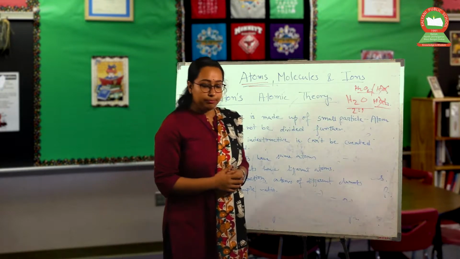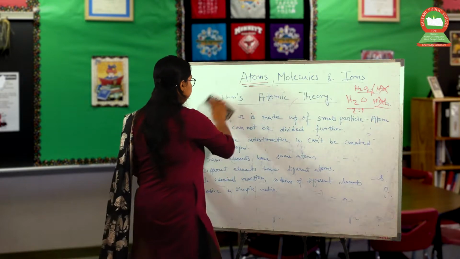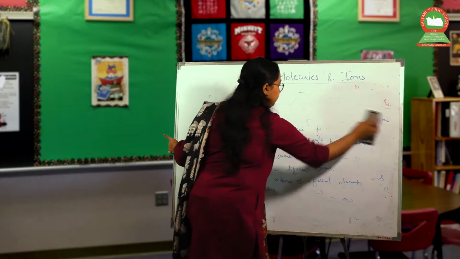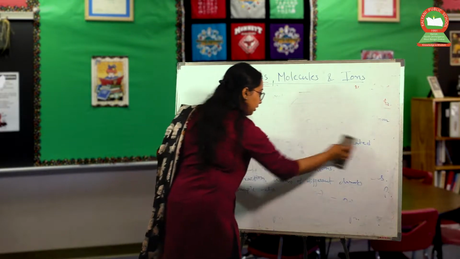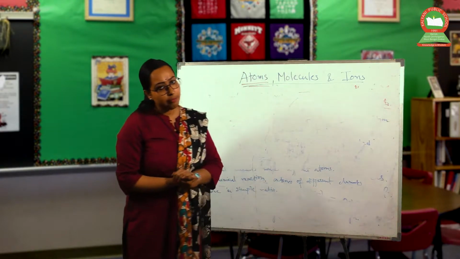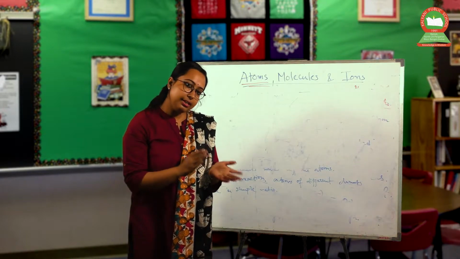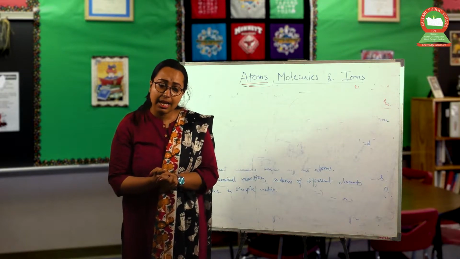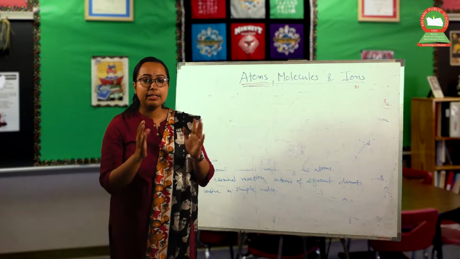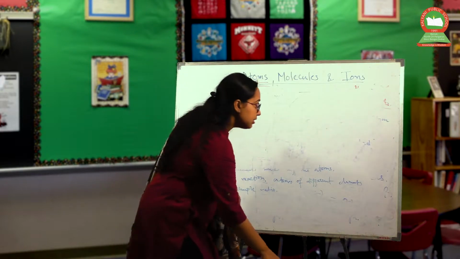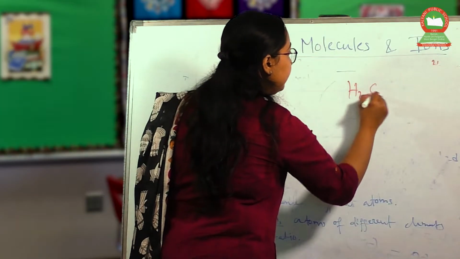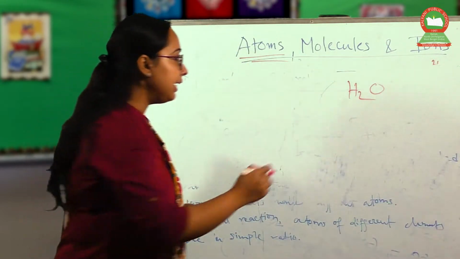Okay, fine. Now the next part. There are lots of different types of elements, we all know that. Different types of elements have different types of atoms, and different types of atoms have different names. We just write here H2O, right?